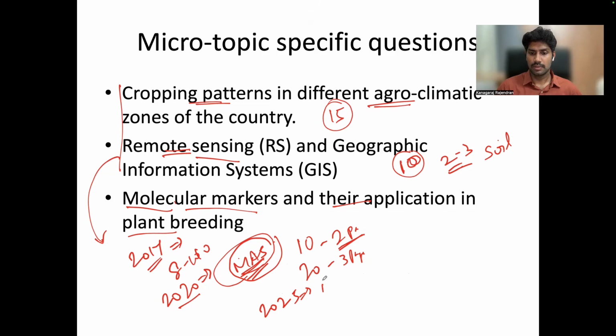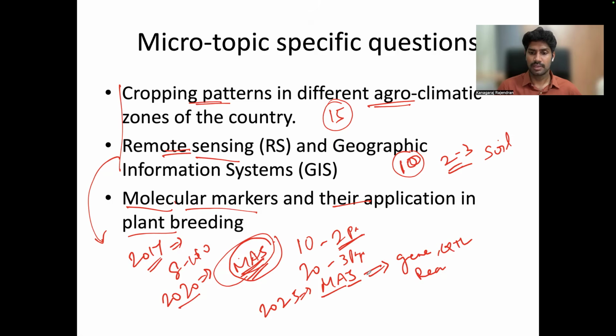What is meant by MAS, marker assisted selection, with examples, and then what is its application in gene introgression, QTL tagging, and recurrent selection? So they are focusing on only one application.